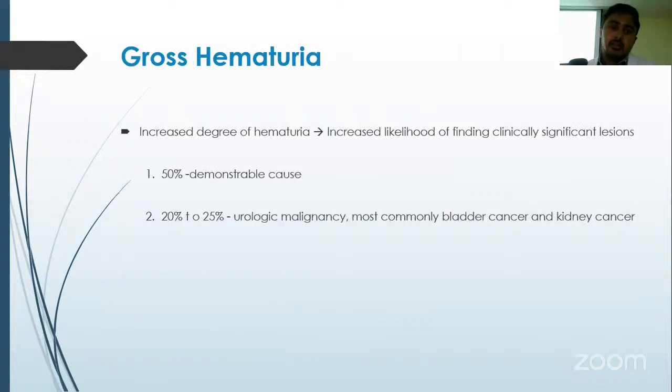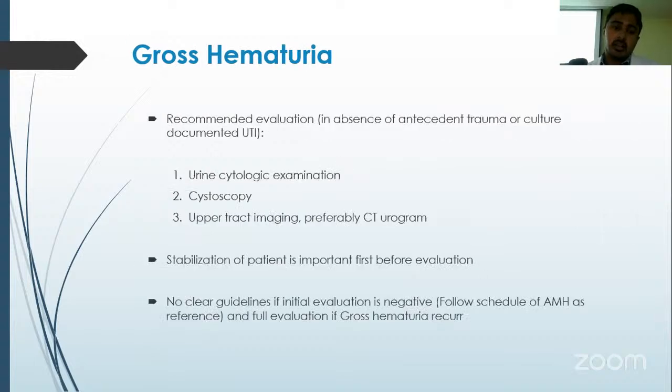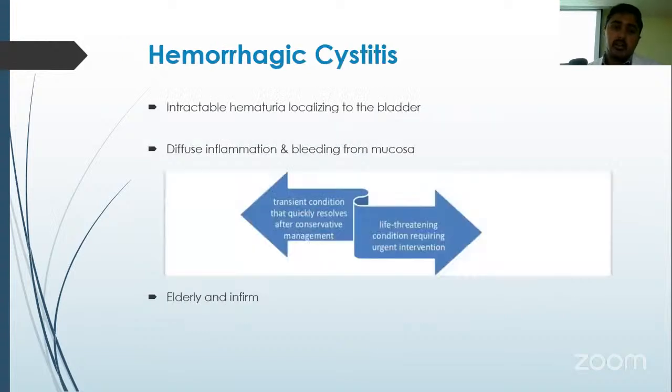Coming to gross hematuria, with increased degree of hematuria, there is increased likelihood that a lesion will be found because 50% usually have a demonstrable cause and 20 to 25% may have an underlying malignancy, most common a bladder or a kidney tumor. Recommended evaluation in gross hematuria is all patients should undergo a cytology, a cystoscopy, and upper tract imaging. But here, first priority is to the stabilization of the patient, and there are no clear-cut guidelines if the initial workup comes out to be negative.